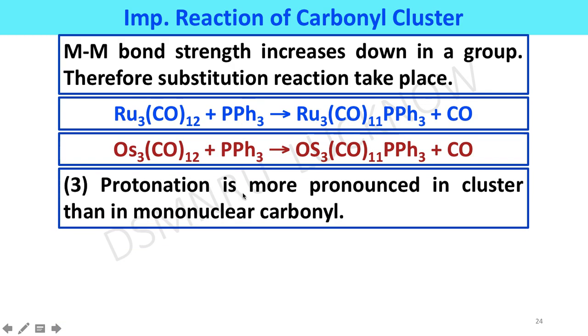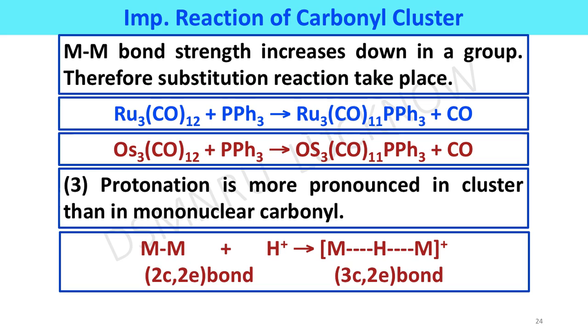Third most important reaction is protonation. Protonation is more pronounced in clusters than in mononuclear carbonyls. In clusters, metal-metal bonds are protonated to give bridging hydride clusters. Here the metal-metal bond, a 2 center 2 electron bond, is converted into a 3 center 2 electron bond.